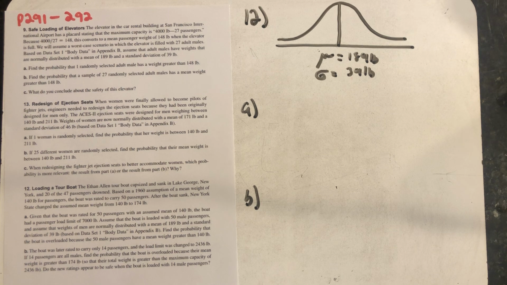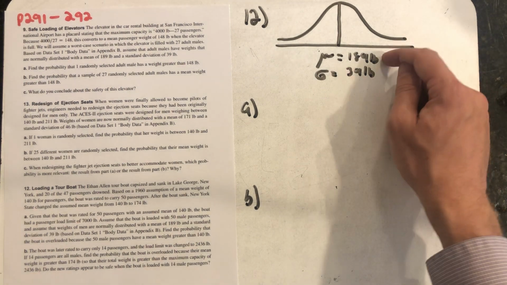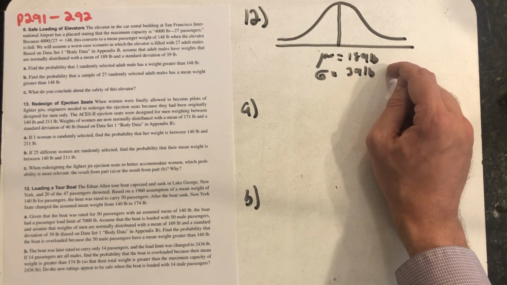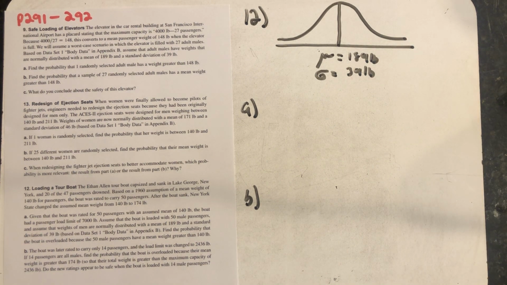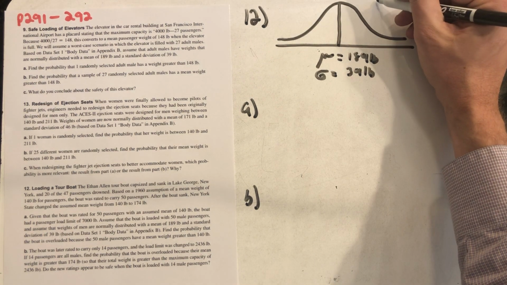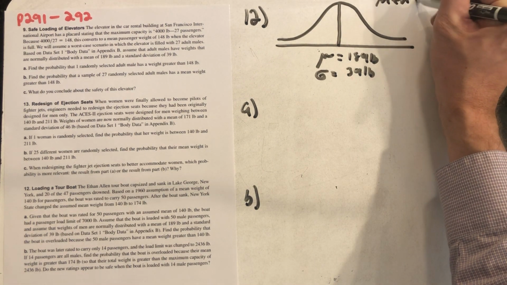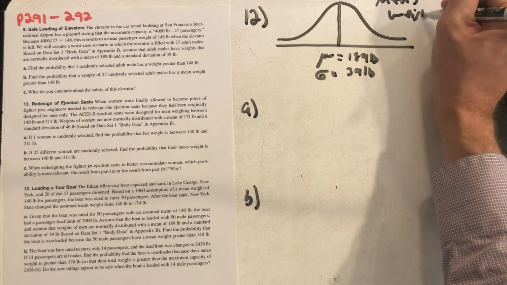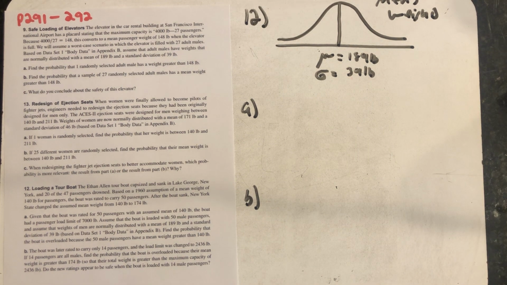Assume that the boat is loaded with 50 male passengers. This is another worst case scenario. On average, men tend to weigh more, so if we have only men on there, we're kind of assuming the heaviest possible sample we could get. And assume that weights of men are normally distributed with a mean of 189 pounds and a standard deviation of 39 pounds. So I've already drawn a bell distribution here, that is the distribution of men's weights based on data that appears in the back of our textbook.